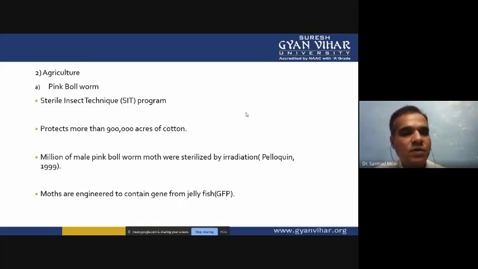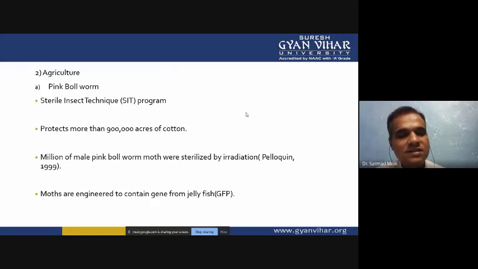Sterile pink bollworm produced using the sterile insect technique program protected more than 9 lakh acres of cotton, and millions of male pink bollworm moths were sterilized by radiation. When we irradiate them, the pink bollworm will be sterilized.